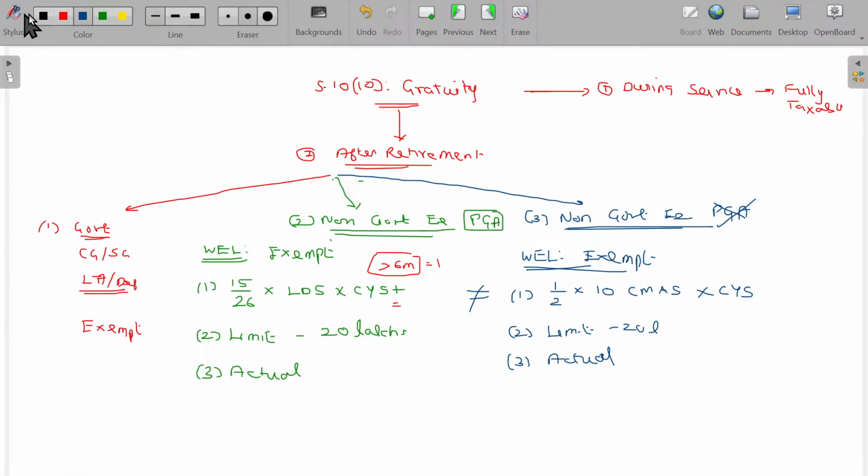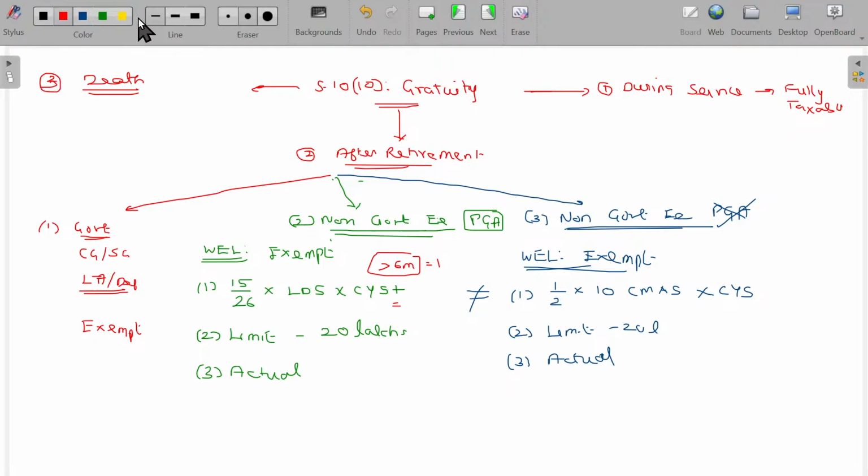Now, third scenario. After death. So during service, after retirement, but receiving after death. Receiving after death means definitely received by his legal heir.